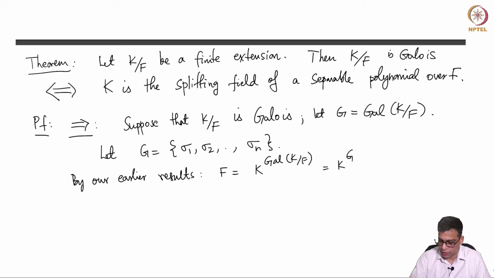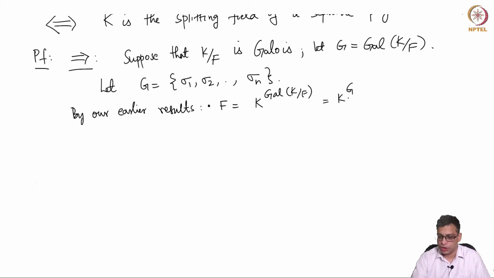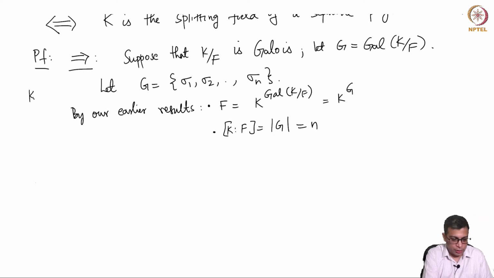So this is of course K power G. This is the first statement: F is the fixed field of G, and also the degree of the field extension is the order of G, which I am calling n. So you have an extension like this, and this n is also the cardinality of G. That is what we have.